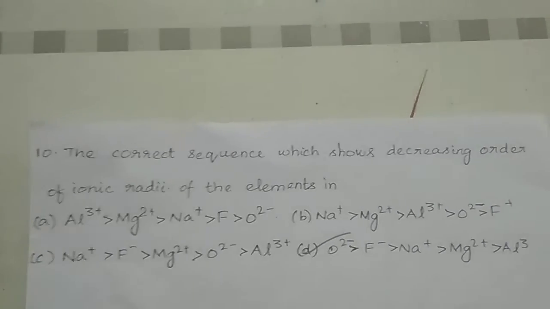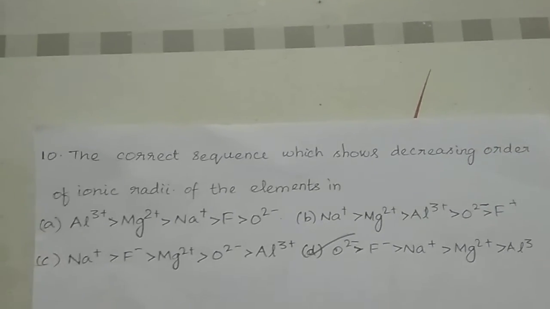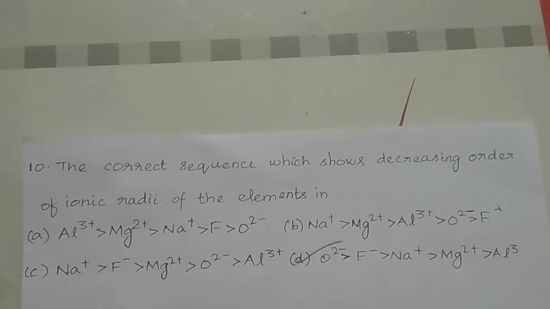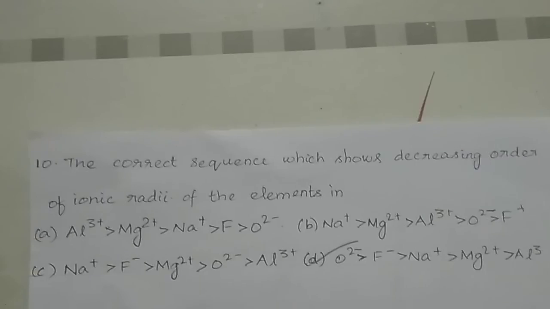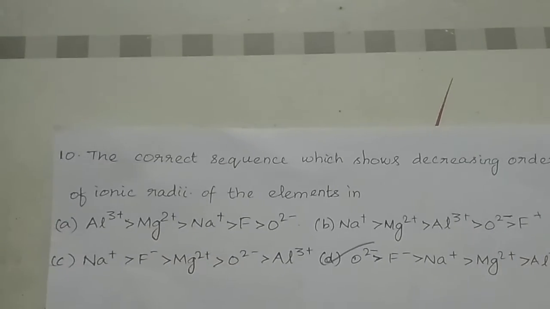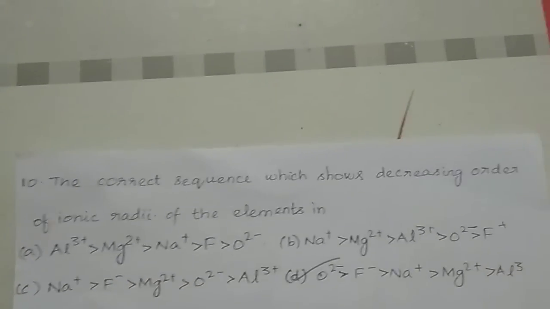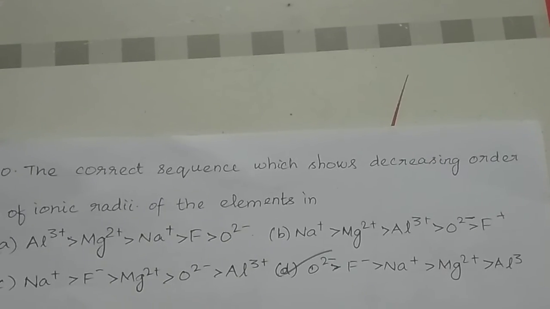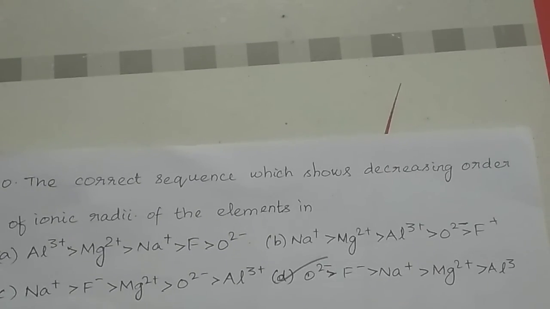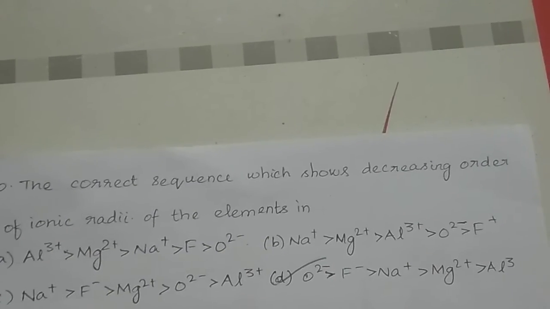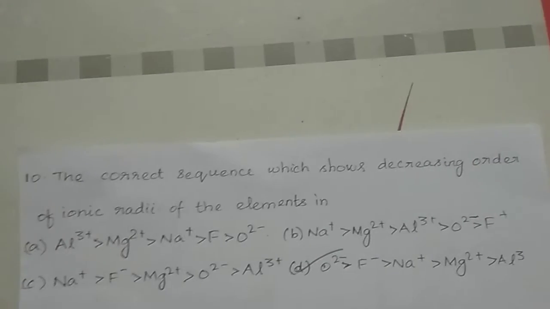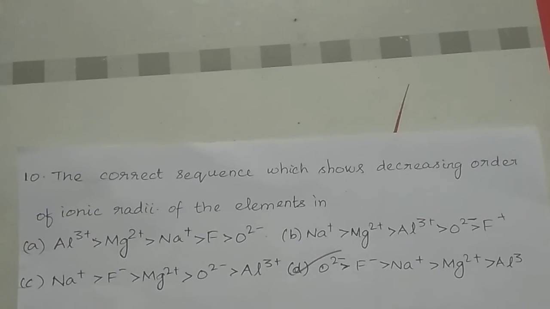When we look at the elements given in option D, O2 minus and F minus are anions. Na plus, Mg2 plus, Al3 plus are cations. So, anions have larger ionic radii than cations. Amongst these two anions, the O2 minus anion has higher ionic radius than F minus as it has more electrons.